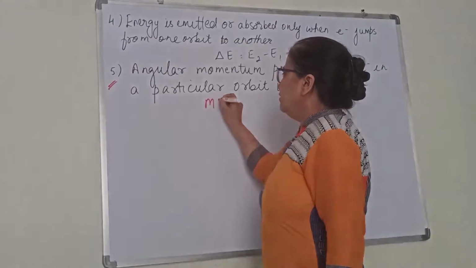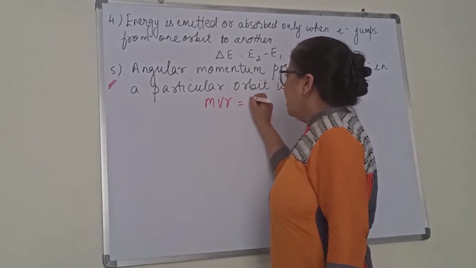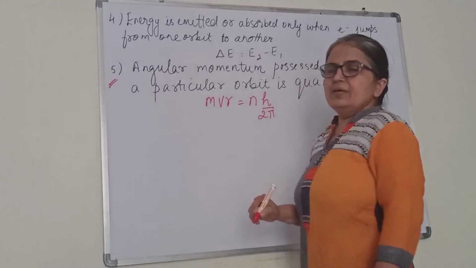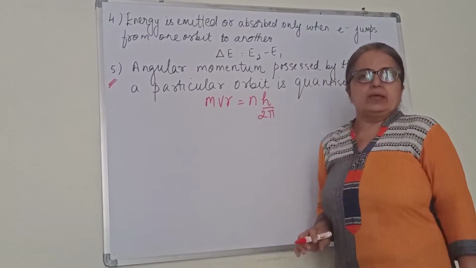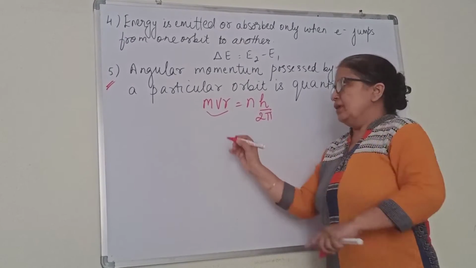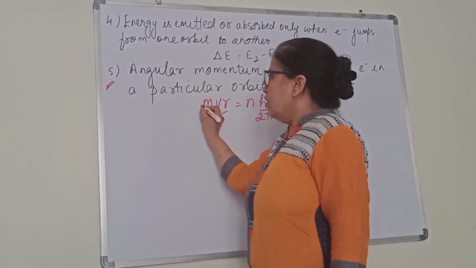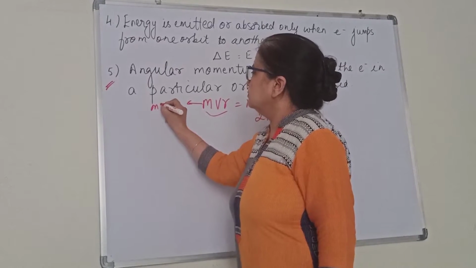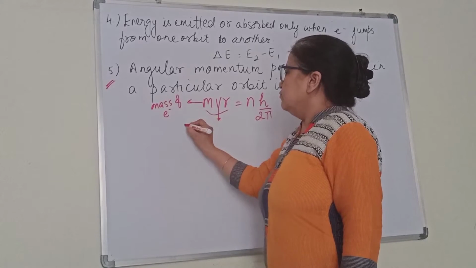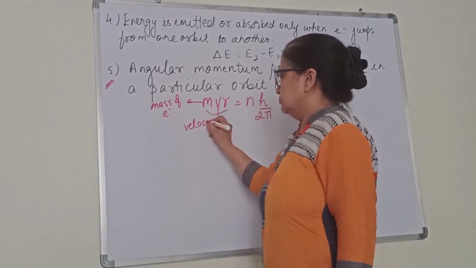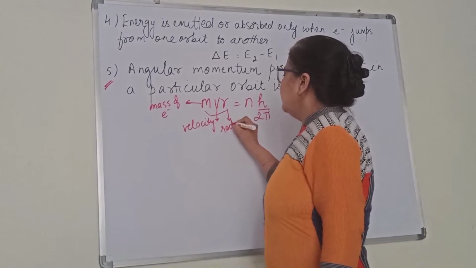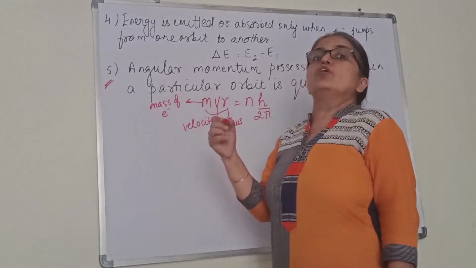You have the formula for angular momentum, mvr is equal to nh by 2 pi. It's an integral multiple of h by 2 pi. This is angular momentum, mvr. m is the mass of the electron, v is the velocity of the electron, and r is the radius of the orbit, which orbit it is present in.